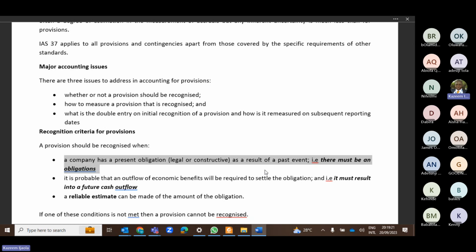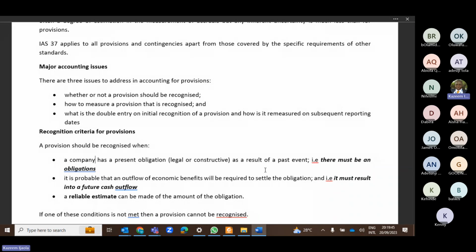It could be in the form of a law that is passed by the federal government, or you have an agreement that is signed. That is, there is a paper backing it up. This one is referred to as a legal obligation. Legal basically means something that is enforceable. It is enforceable in a court of law because there is a document, or an agreement has been signed. That is why it is called a legal obligation.